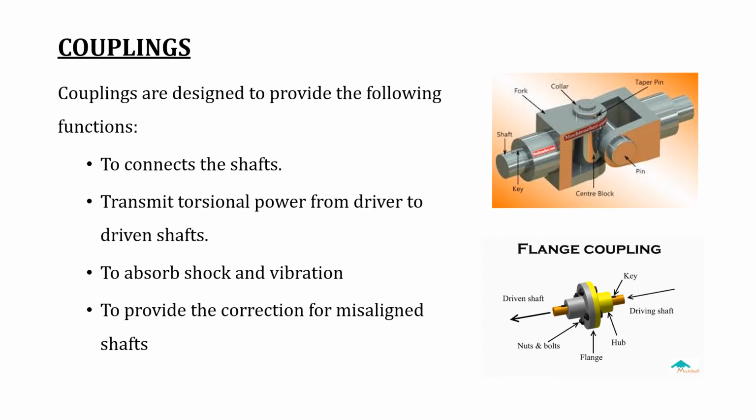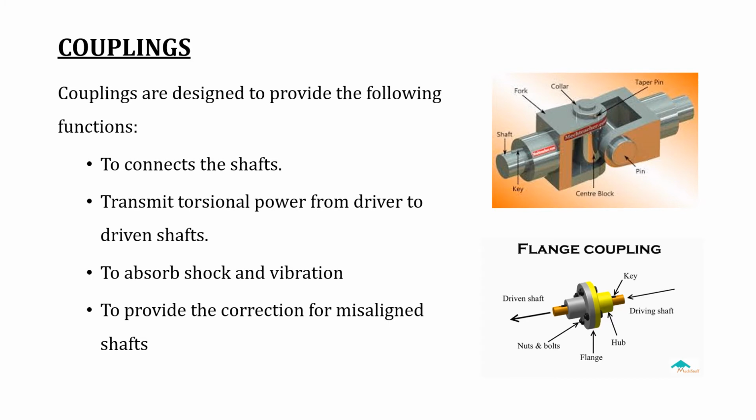The next component which requires frequent repair is the coupling. Couplings are designed to provide the following functions. First, it is used to connect the shafts. It is used to transmit torsional power from driver to driven. It is used to absorb the shock and vibration which are developed during the transmission of power, and it provides the correct alignment of misaligned shafts.